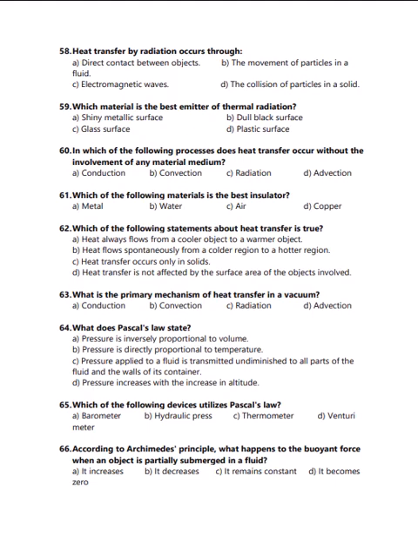In which of the following processes does heat transfer occur without the involvement of any material medium? The options are convection, radiation, advection, and the correct answer is C, that is radiation. Which of the following materials is the best insulator? Metal, water, air, or copper. The answer of question number 61 is C, that is air.